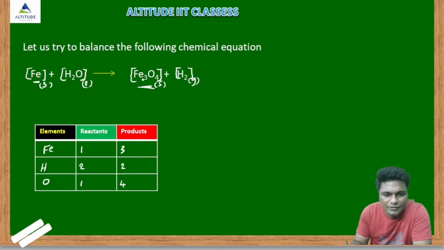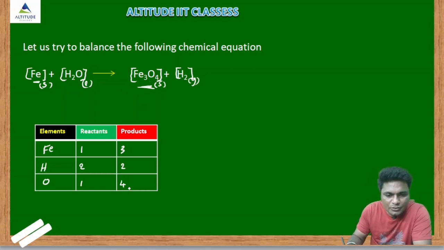In it, which atom has the highest number? Oxygen. So I will start with the oxygen. Keep in mind: start balancing from the compound having the most atoms, and in that compound balance first the element having the most atoms. Here oxygen is 4, so we will balance here.